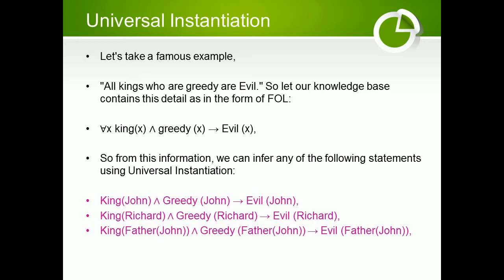All kings who are greedy are evil. So let our knowledge base contain this detail in the form of FOL: for all x, King(x) ∧ Greedy(x) → Evil(x). From this information, we can infer any of the following statements using universal instantiation: King(John) ∧ Greedy(John) → Evil(John); King(Richard) ∧ Greedy(Richard) → Evil(Richard); King(Father John) ∧ Greedy(Father John) → Evil(Father John).